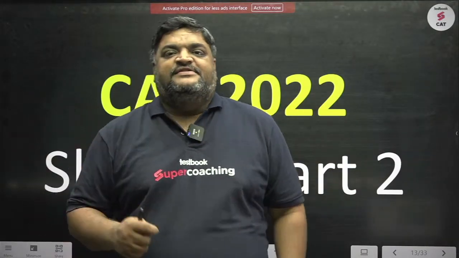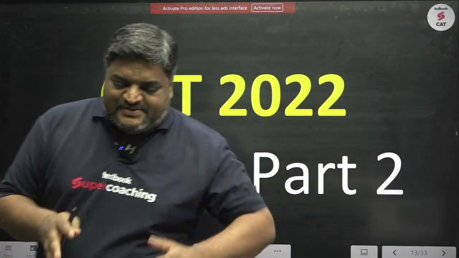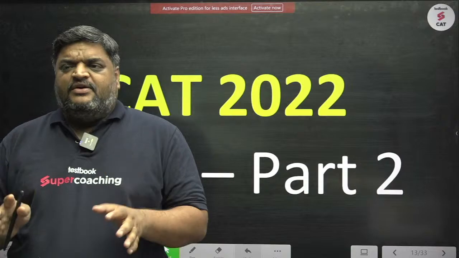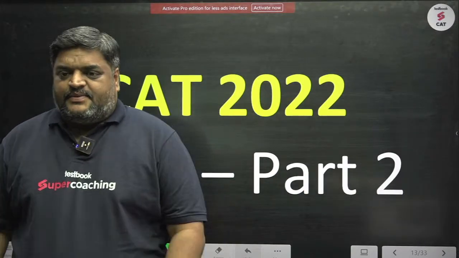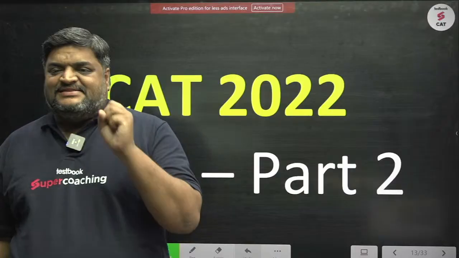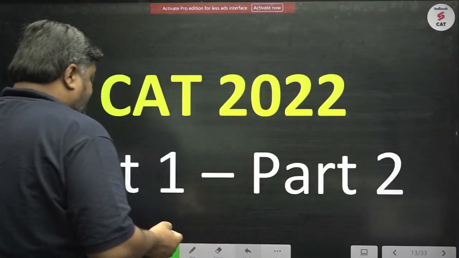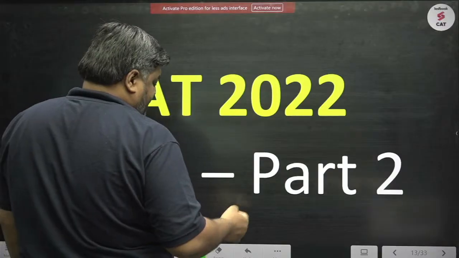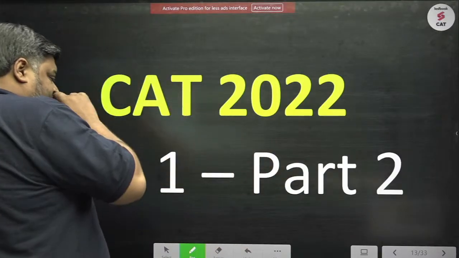Today is 3rd of September, 2 days before Teachers Day, and today's agenda is we will build on where we left in the last session. CAT 2022 slot 1 we were discussing. We had discussed the first 8 questions. Today we will be discussing 7 questions, question number 9 to question number 15. And in tomorrow's session we will wrap it up.